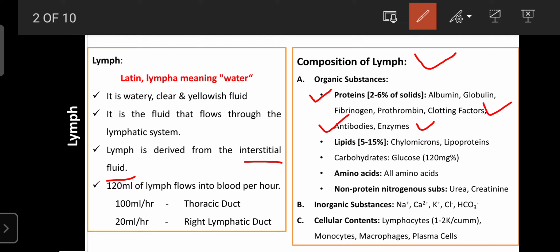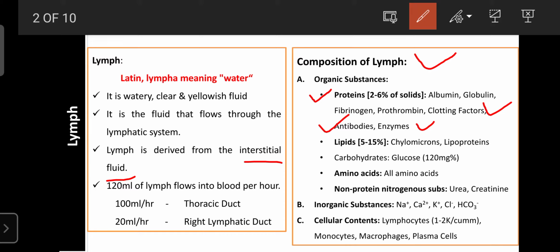COVID-19 infections. Regarding another example, the antibody IgE. This IgE has the capability to neutralize local allergens. Due to that, IgE is involved in hypersensitivity reactions or allergic reactions. An allergic reaction is one type of defense mechanism that can indicate foreign invaders or foreign allergens entering our body. Then our immune system is activated and releases IgE, and IgE fights against the allergen. So when the IgE concentration increases, then only we suffer from